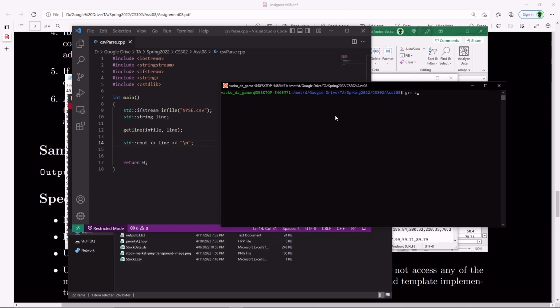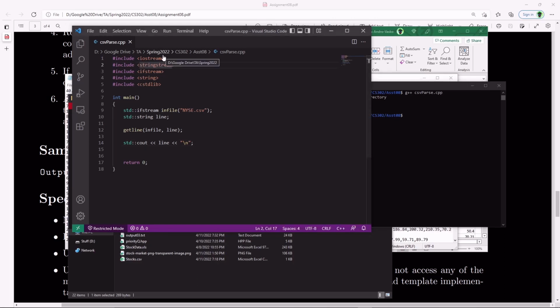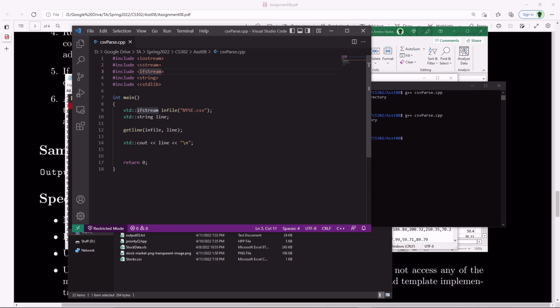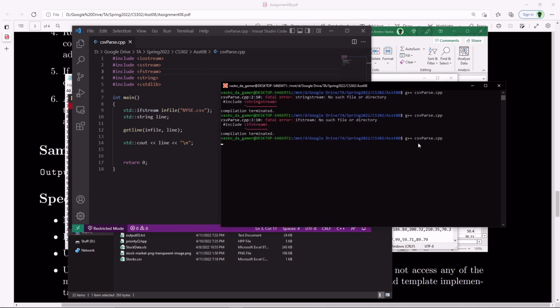So I'm going to compile CSV parse.cpp. Please compile. I think it's supposed to be just sstream. Okay, let's see. Please compile this time. Oh, it's supposed to be just fstream. Okay, my mistake. Okay, now it's right. There we go.